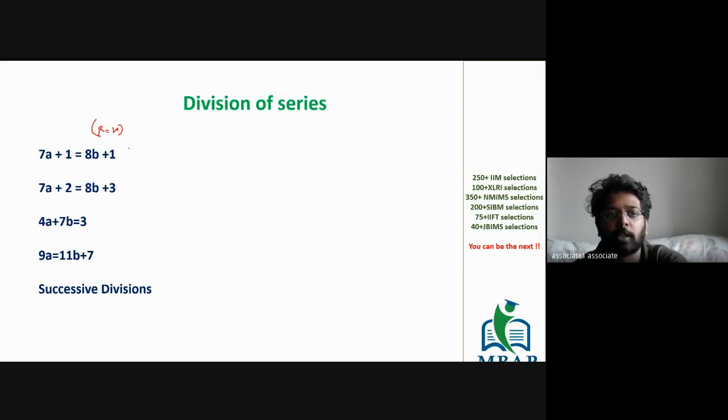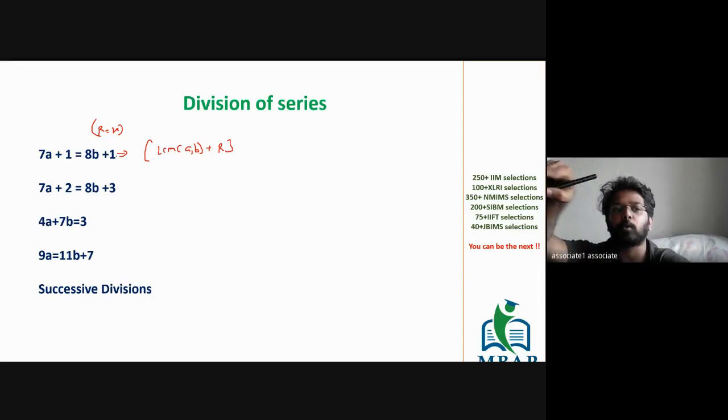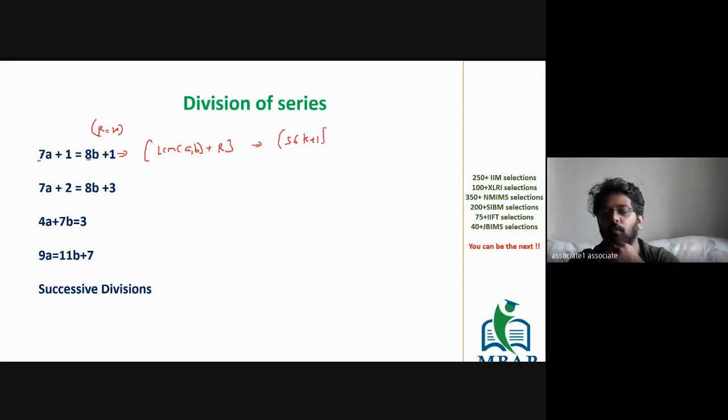So how to solve the given question? Take the LCM of divisors a and b and add the remainder. This is the very standard way of solving the question. If you have to find the series of all the numbers which fit 7a plus 1 equal to 8b plus 1, take the LCM of 7 and 8 and add the remainder, which is 1. What is the LCM of 7 and 8? Which is 56. So the series is 56k plus 1.